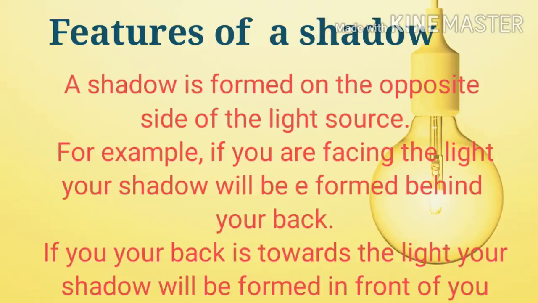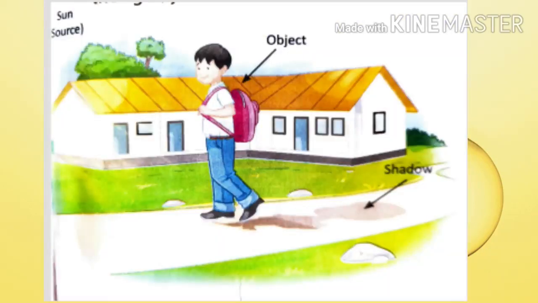Now we will see the features of the shadow. A shadow is formed on the opposite side of the light source. For example, if you are facing the light, your shadow will be formed behind your back. And if your back is toward the light, your shadow will be formed in front of you. Here you can see a boy is facing the sun, the source of light, so his shadow is formed behind his back.